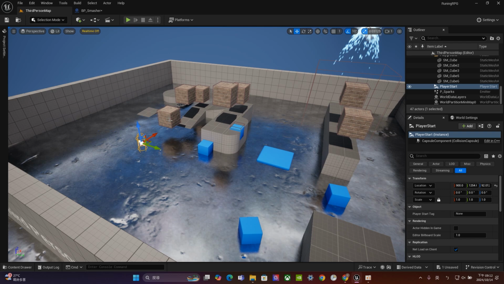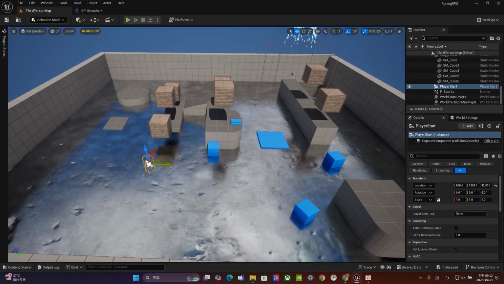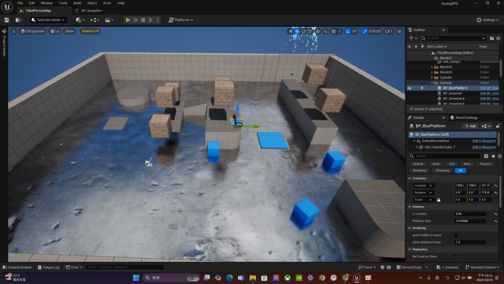And there will be some smasher boxes that keep falling down and touch him. Once he has been touched 3 times, the player will die. And then if he successfully goes through this pathway and comes to here, he has to activate this trigger.